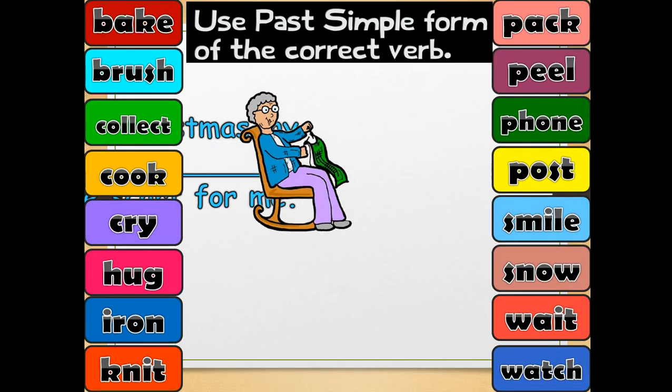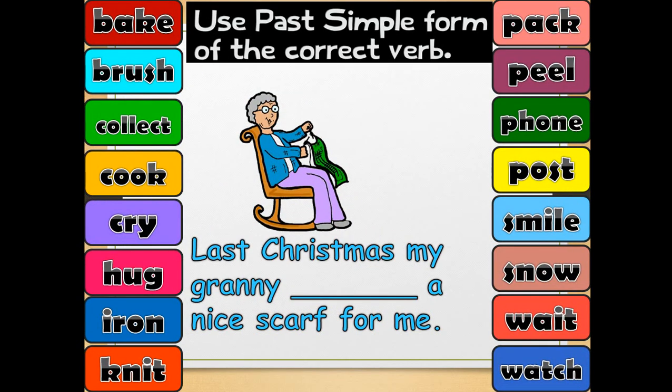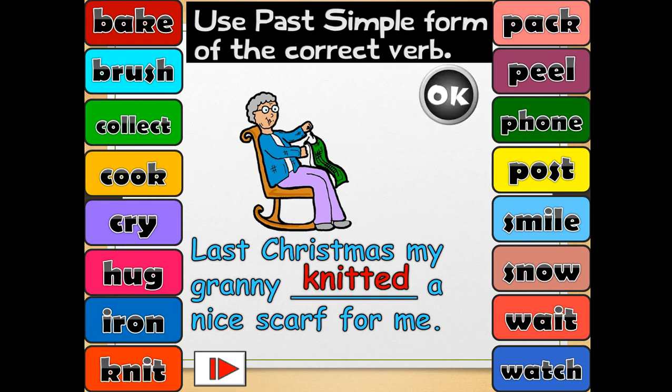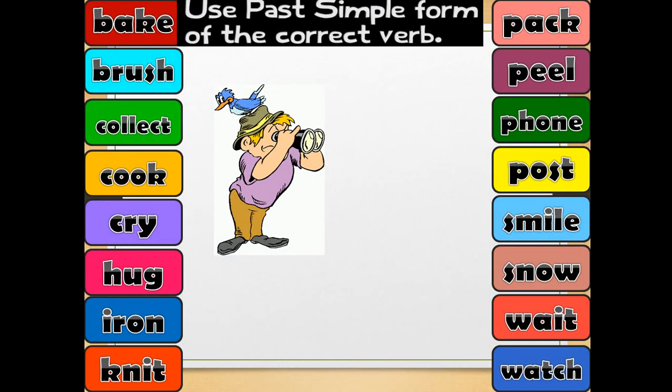Let's look in here. Last Christmas, my granny a nice scarf for me. What do you think? Knit, exactly. So knitted. And I'm going to double the T because I have a consonant cluster, then vowel, then consonant. And it's not one of the naughty verbs.